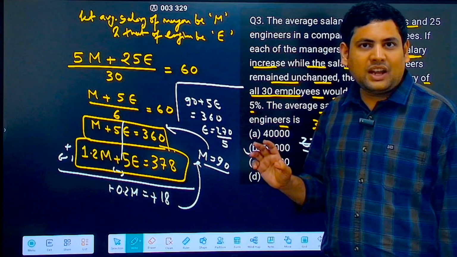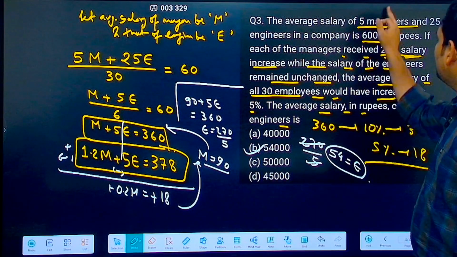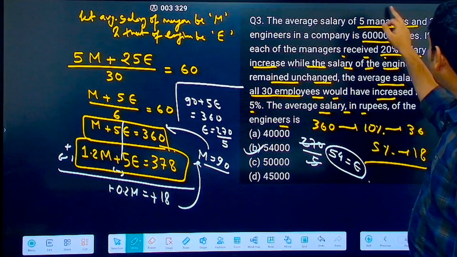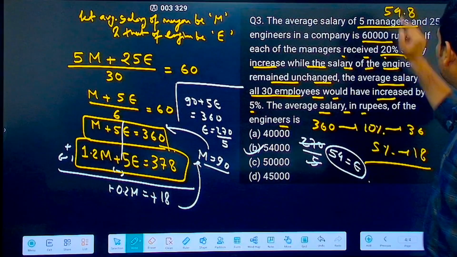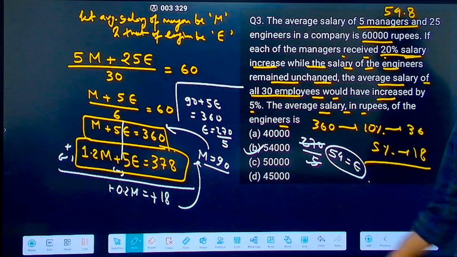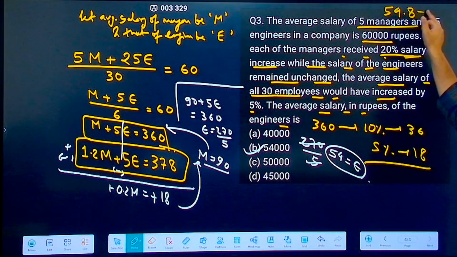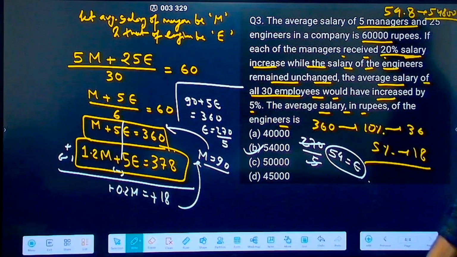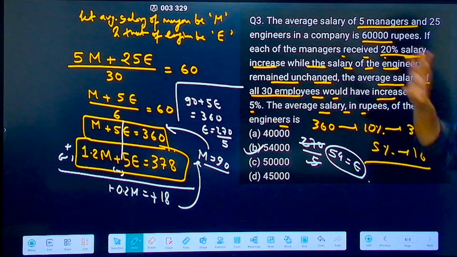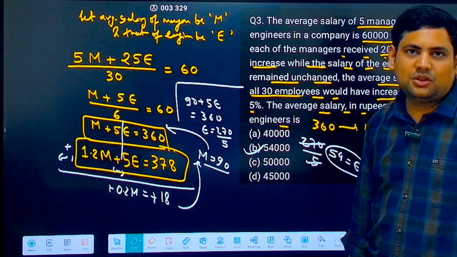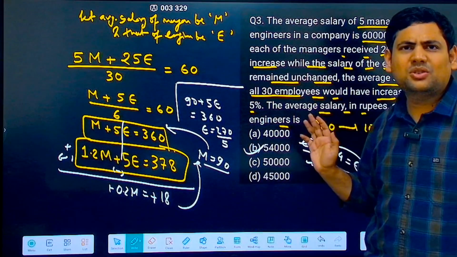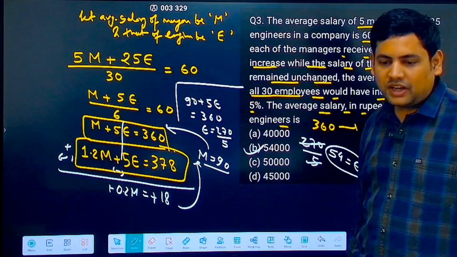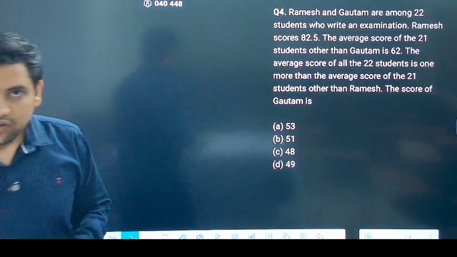What is the worst case that I could have got? Instead of 54 I could have gotten something like 54.8. Then also it does not matter. I know that I have to multiply it by 1000, so the eventual answer will become 54,800. Correct? So it is much easier if you just remove those 3 zeros, 4 zeros, all those zeros, and solve it in decimal also. Ultimately I will multiply it then. This looks much more neat. Okay, that's it.